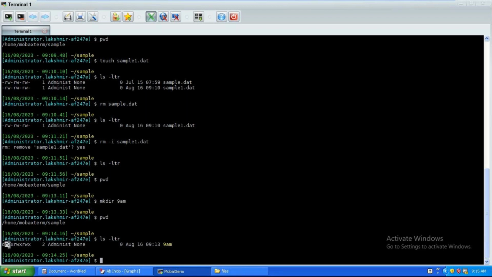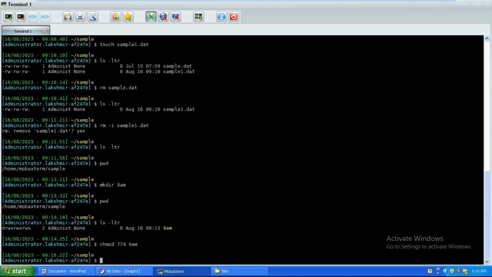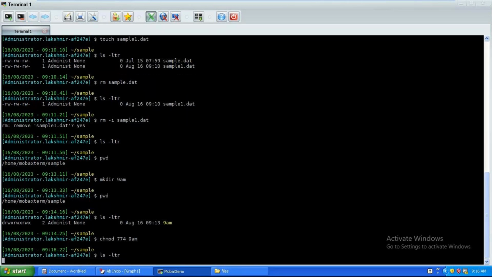The first rwx represents the main owners, like the Unix SA team. Next is the production support team. Next is the QA team, etc. So you want to limit the permissions to these two groups only, and for the others only read-only permission should be provided. For that, chmod 774 9am. If I run ls -ltr, you can see the read-only permissions.